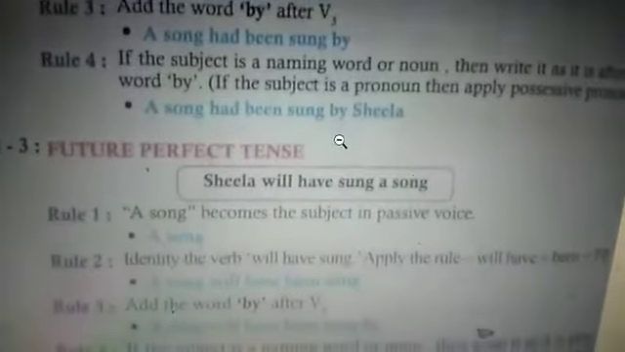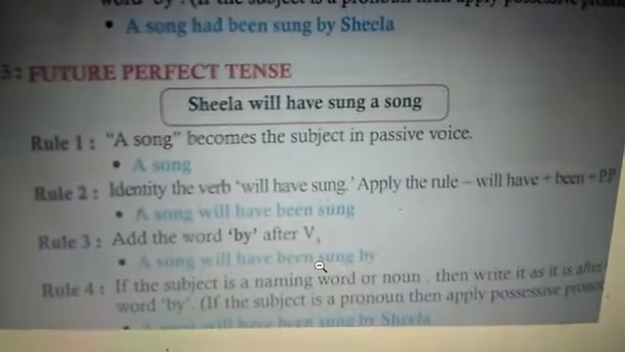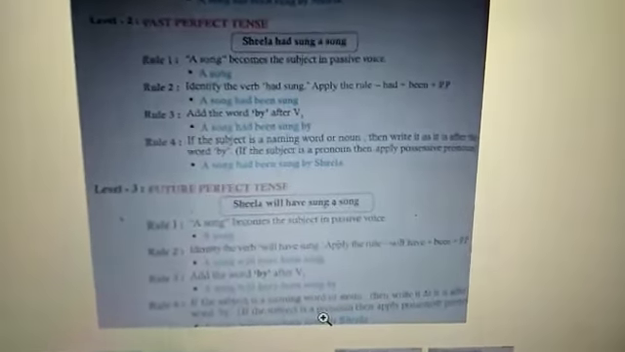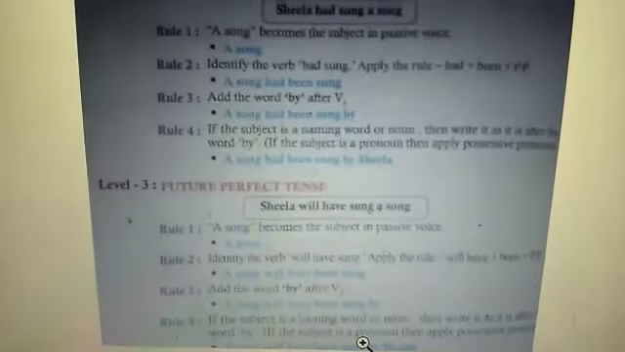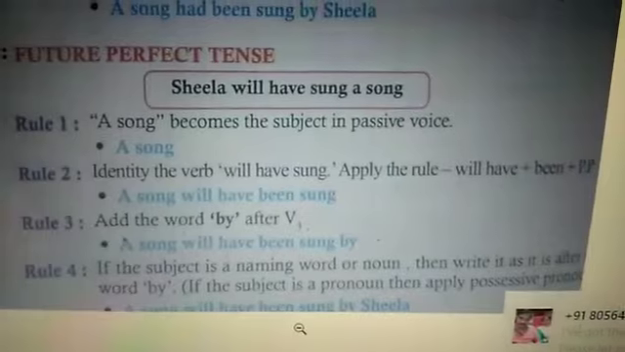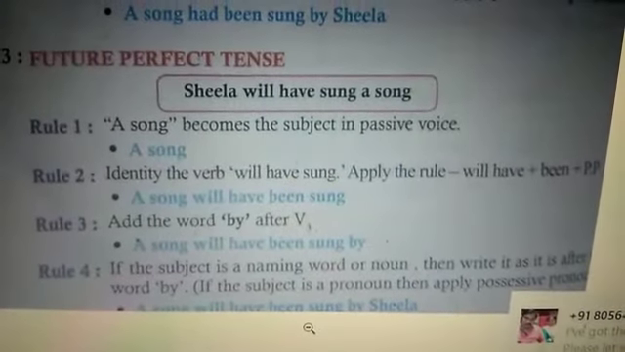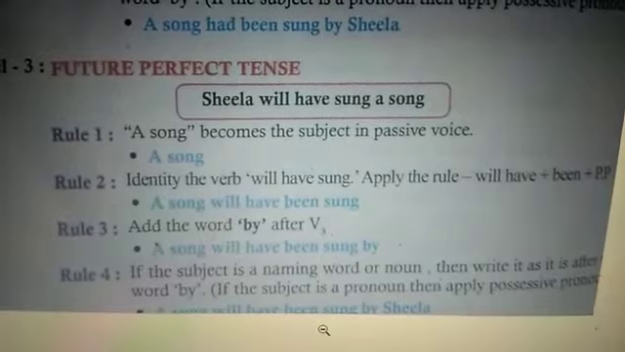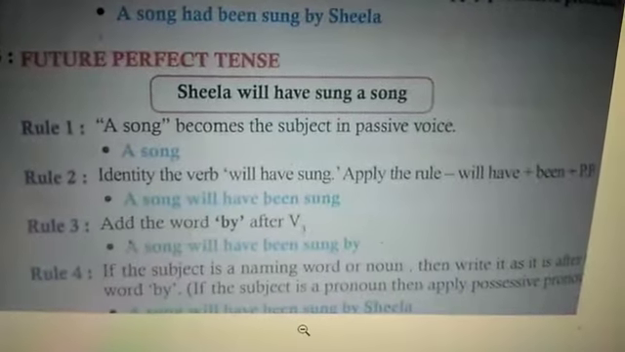Now coming to level 3, future perfect tense. Sheila will have sung a song. So, rule 1, a song becomes the subject in passive voice always. You note down, a song. Rule 2, you identify the verb, will have sung. Apply the rule: will have plus been plus past participle, or verb 3. A song will have been sung.